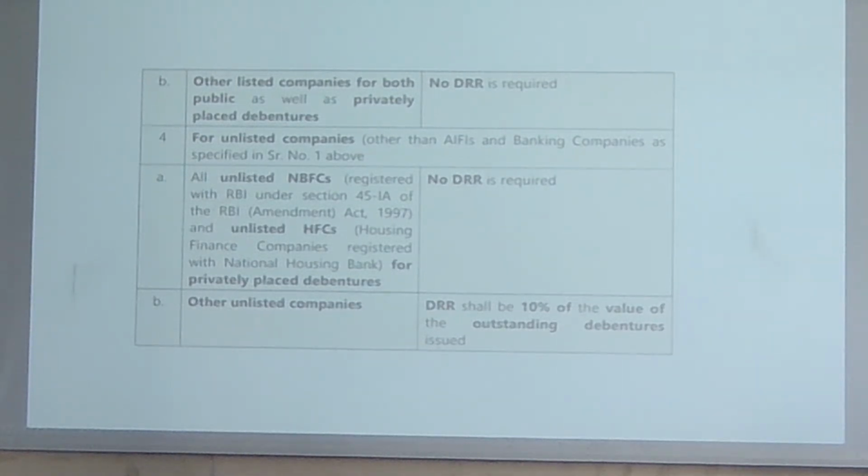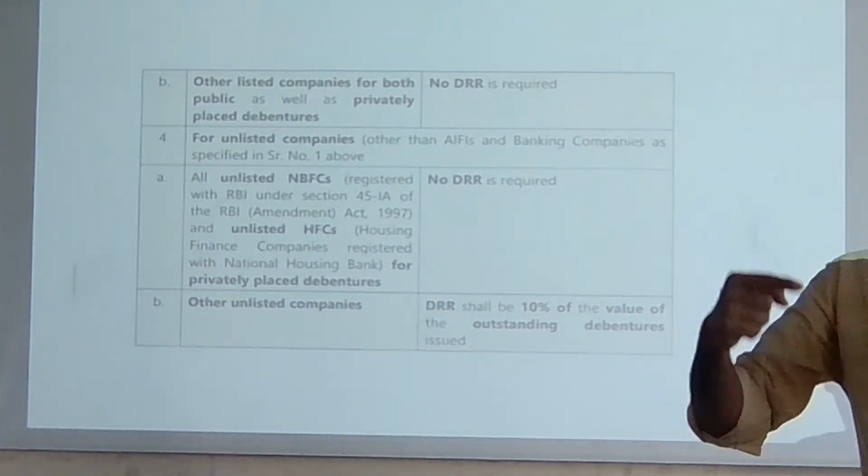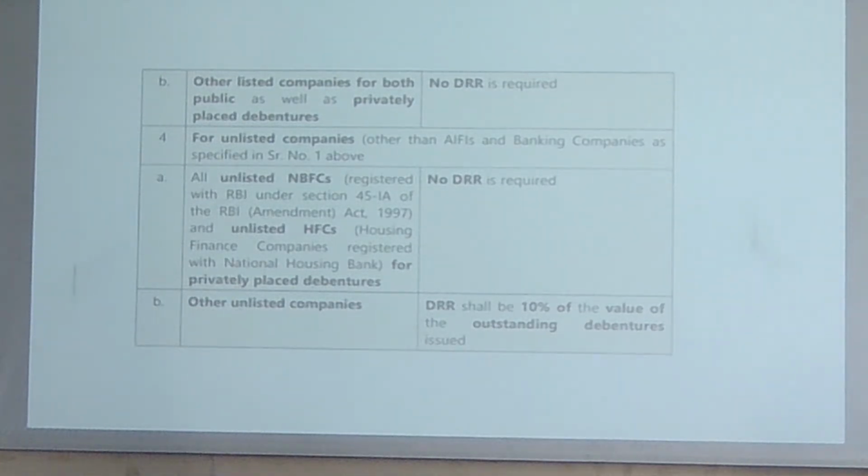90%. When on your redemption date or maturity date you will not have the fund, then how are you going to generate that fund? That is the limitation of the redemption reserve account. To overcome this limit, we will see in the coming class, and in today's class, after a few minutes down the line, you will see that we are going to use the sinking fund. That is the improvised version of the DRR account.